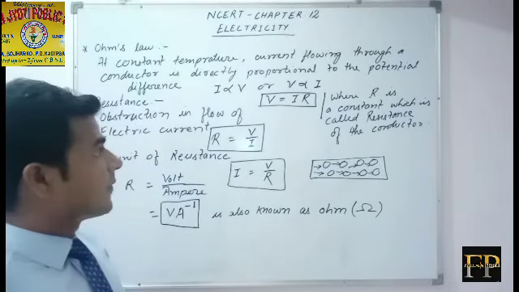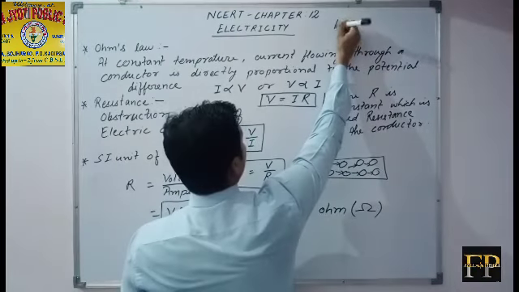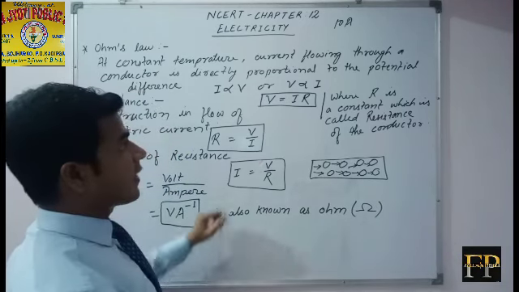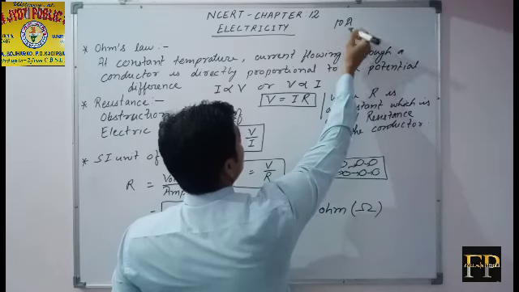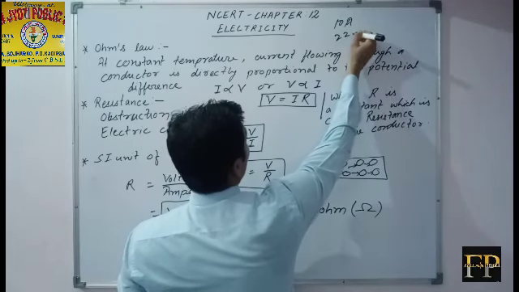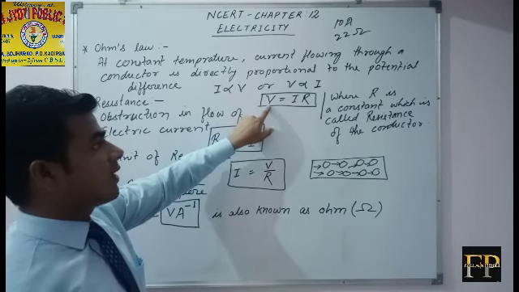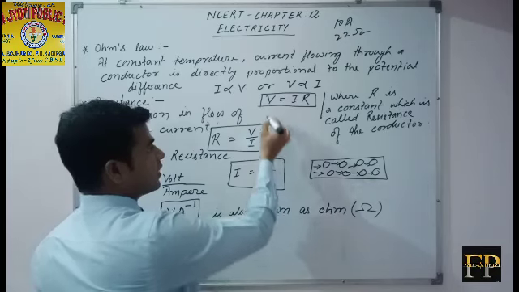Suppose a current of 10 ampere is flowing through a conductor having a resistance of 22 ohm. Then you have to find the amount of potential difference. So what will you do?